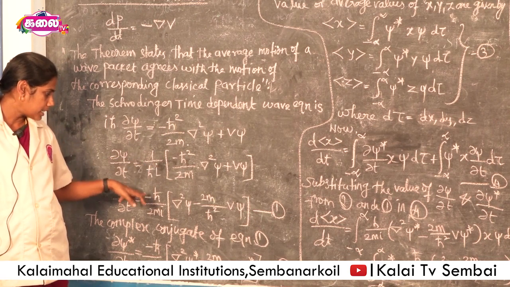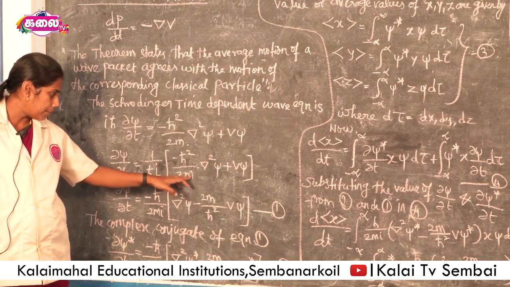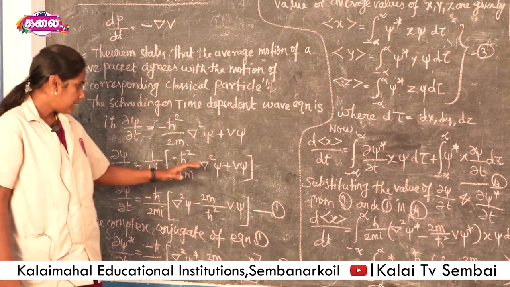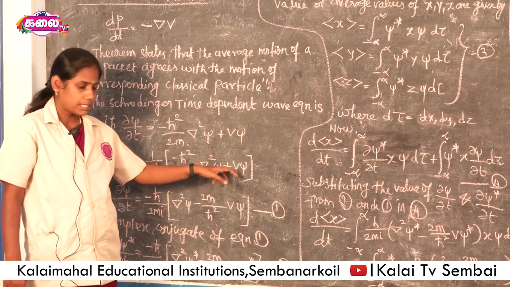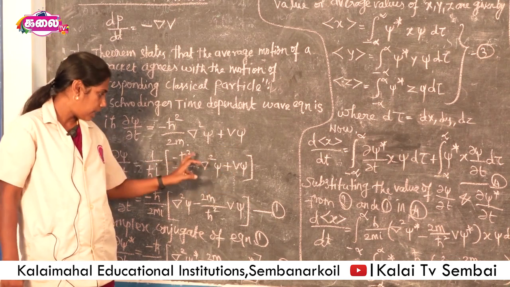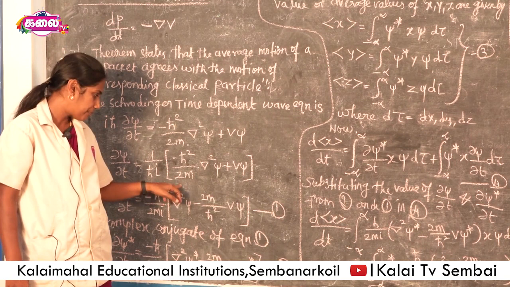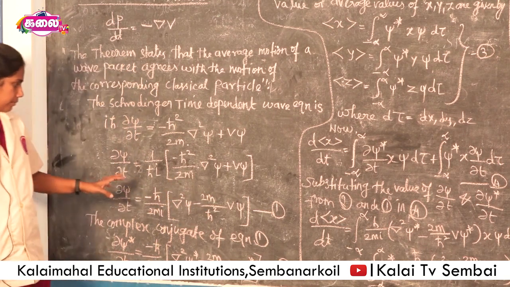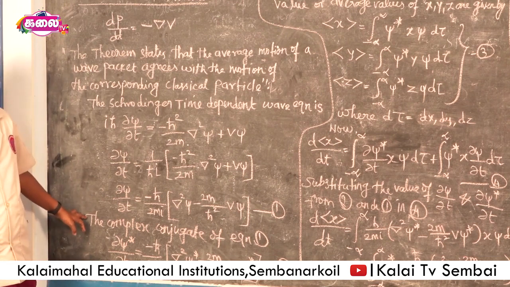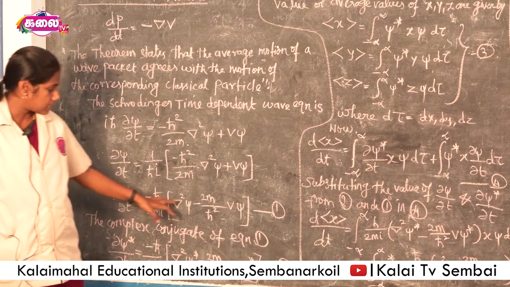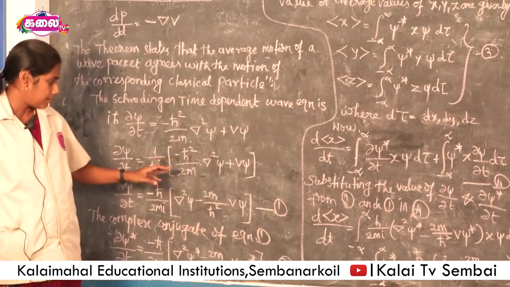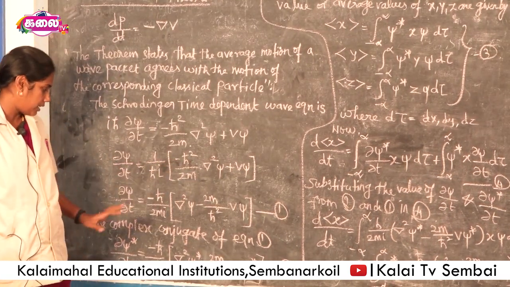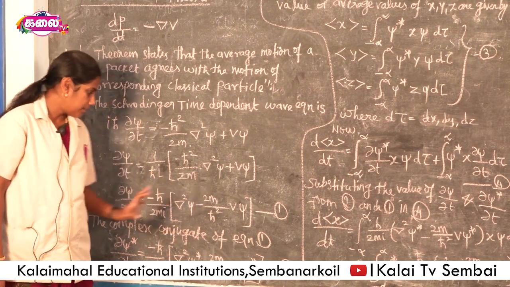So minus h cross by 2mi into del square psi minus, here it is taken commonly, the second term is multiplied and divided by minus h cross squared by 2m. So we have 2m by h cross squared V psi. This is considered as equation 1. In this equation, the h cross squared by 2m is taken commonly from the brackets.